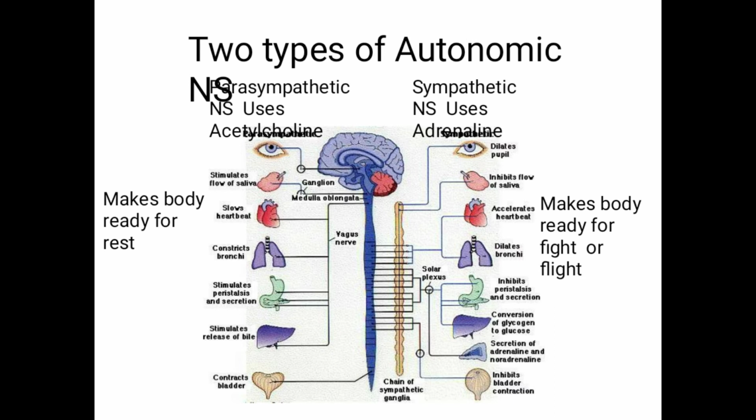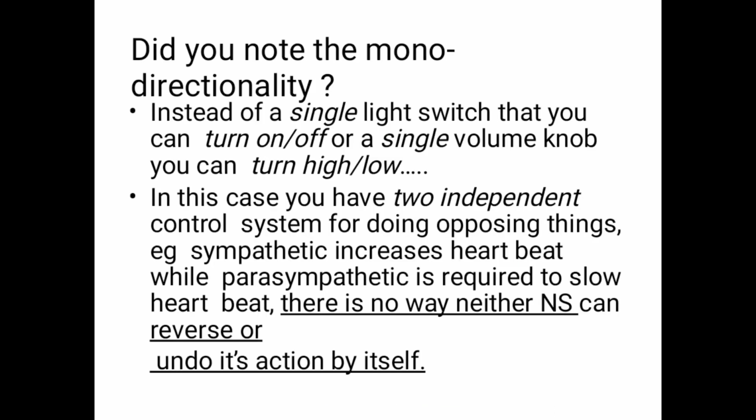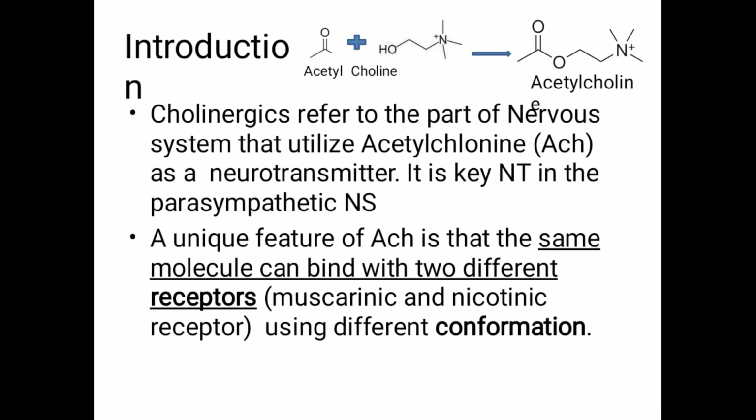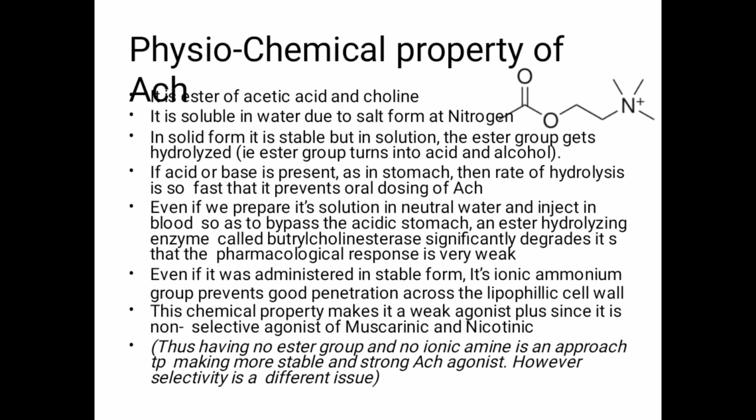In this we have already studied. So what is acetylcholine? Acetyl along with the alcohol, when they come together, they form acetylcholine. So acetylcholine is the neurotransmitter which can bind to the cholinergic receptor.